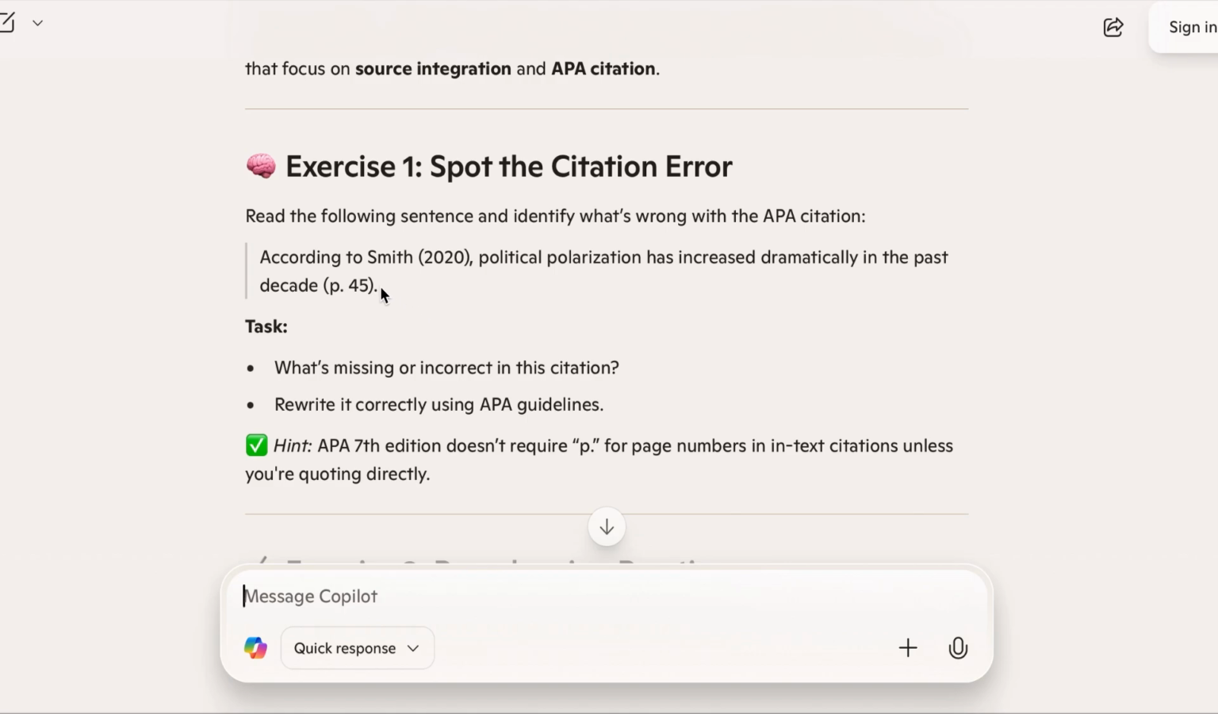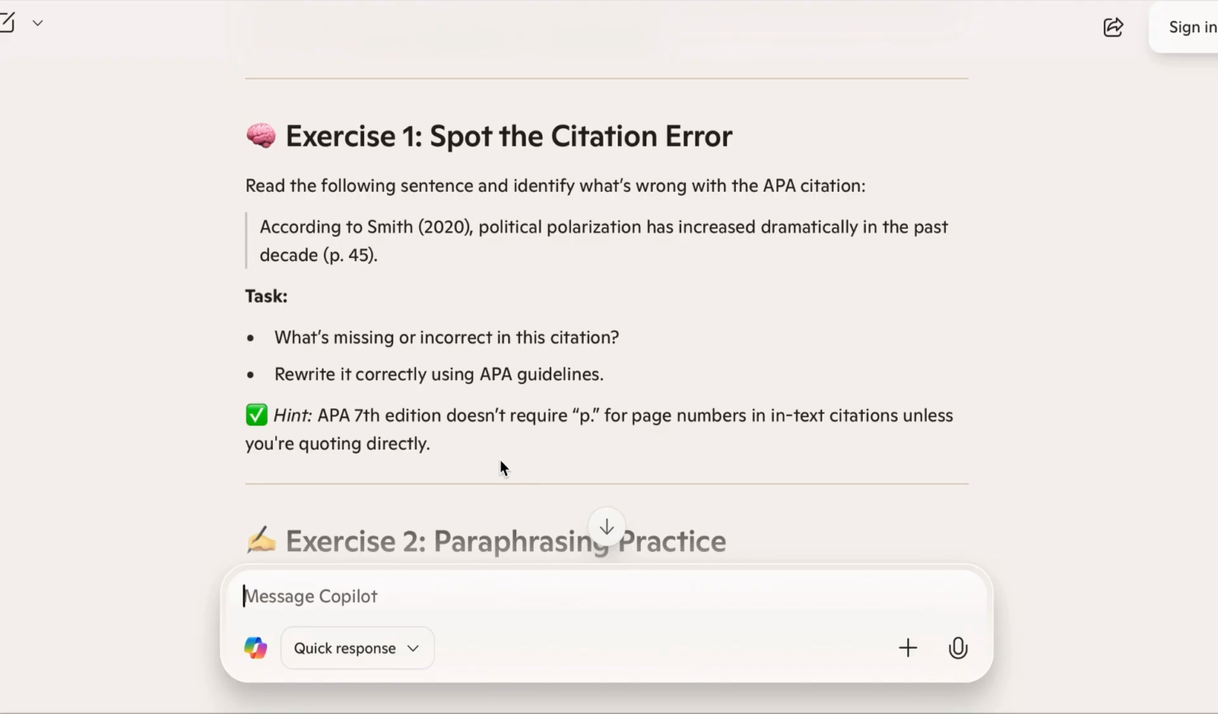So we're getting some suggestions here. So it's a nice, here's an error. See if you can find out what's wrong with it. That gives you some practice. And then AI is going to give you whatever the correct answer would be. But again, you really need to double check this. So right here, it has a hint that APA doesn't require p for page numbers in in-text citations unless you're quoting directly. That is correct. You don't need to cite page numbers in APA if you're paraphrasing. But if you are going to cite a page number, you still need to have the little p beforehand.